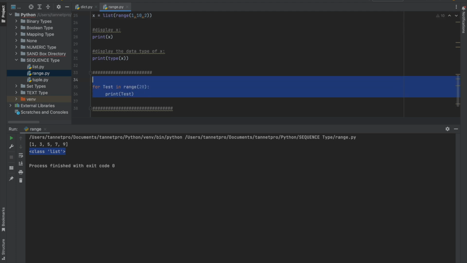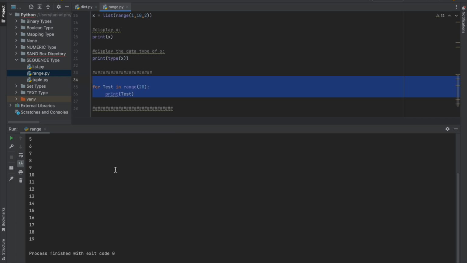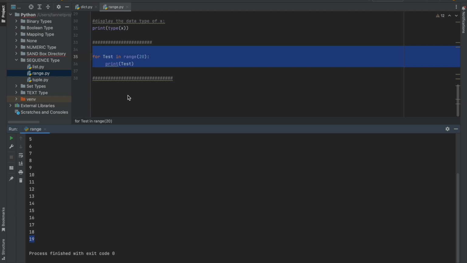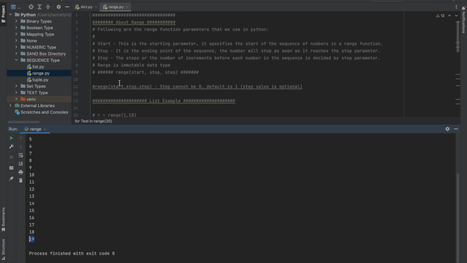Now if I want to see this part in a loop, what will happen? For i in range 20, I am going to put range 20. So what is it? The sequence from 0 to 19. So this is the range, and this is how it is being used. And yes, as I told you, it is immutable. You cannot mutate it, and it comes with the start, stop, and step. This is how it is being used, and we always use it in list form.